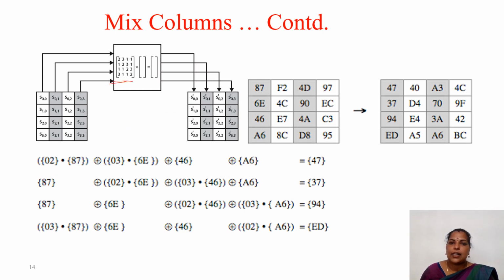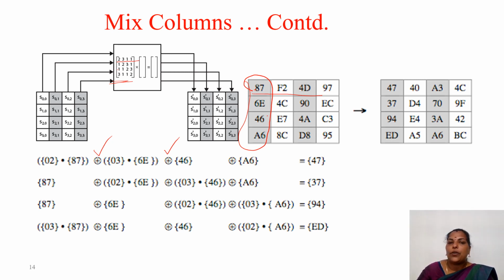So this is the pictorial representation of that. This matrix we already know. Then we are taking one by one. If you want to perform this multiplication, what do you have to do? You have to multiply this by this. This is the matrix multiplication, right? So 2 into 87, then 3 into 6E, and instead of plus you have to put the XOR operation. This is very, very important, XOR operation.